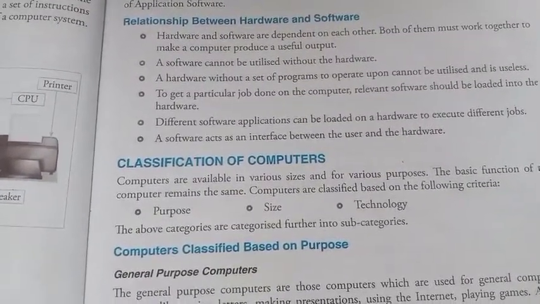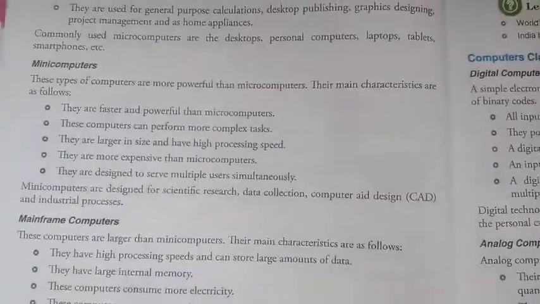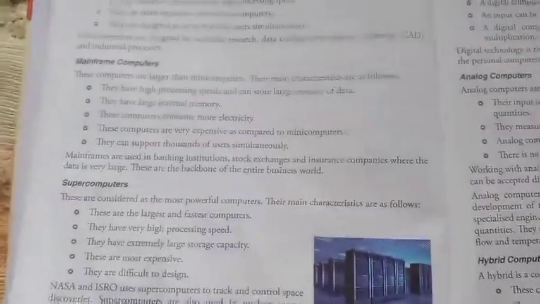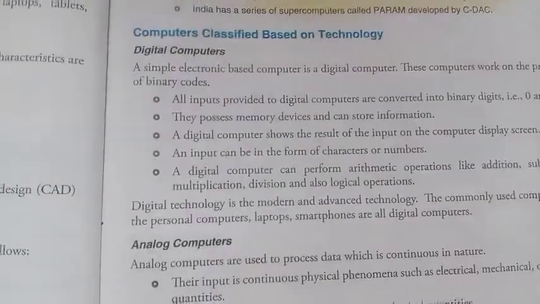Based on size: microcomputers, minicomputers, mainframe computers, and supercomputers. Based on technology: digital computers, analog computers, and hybrid computers.